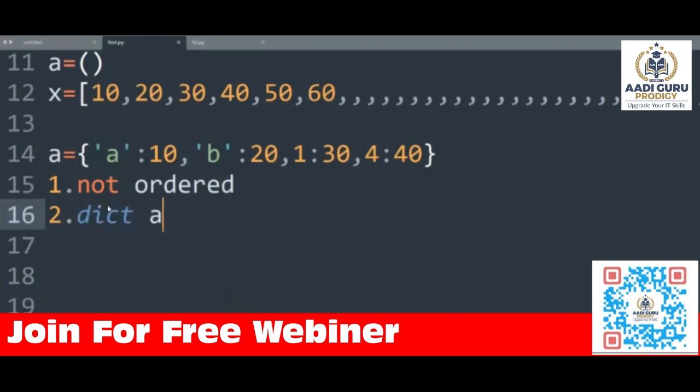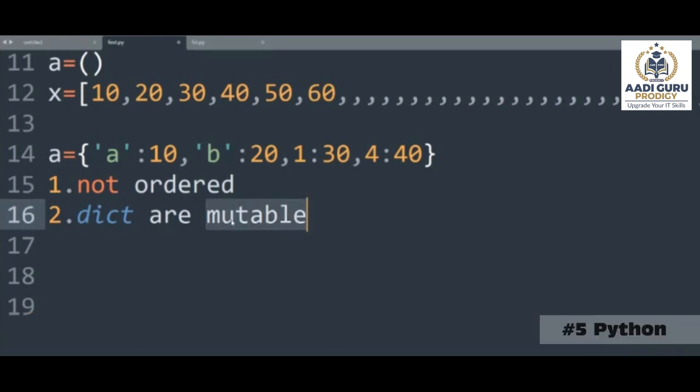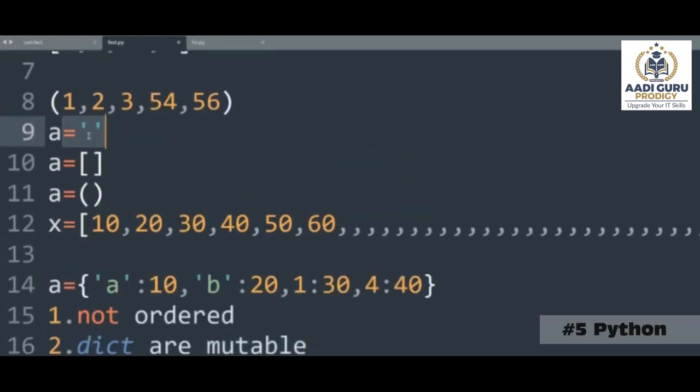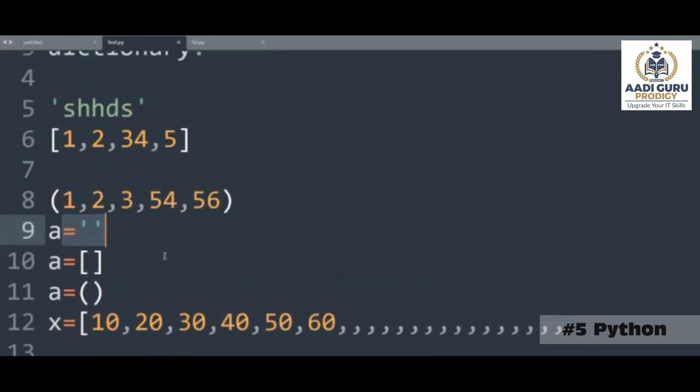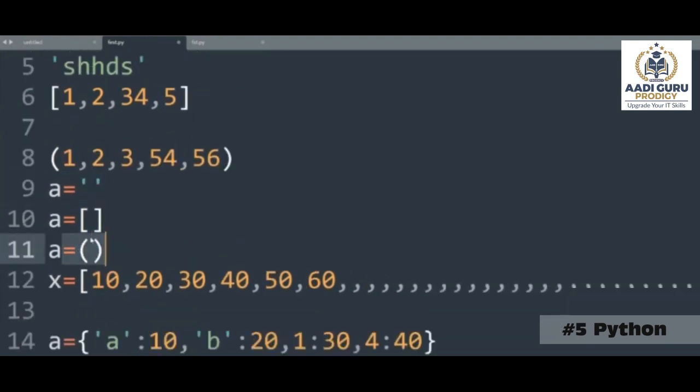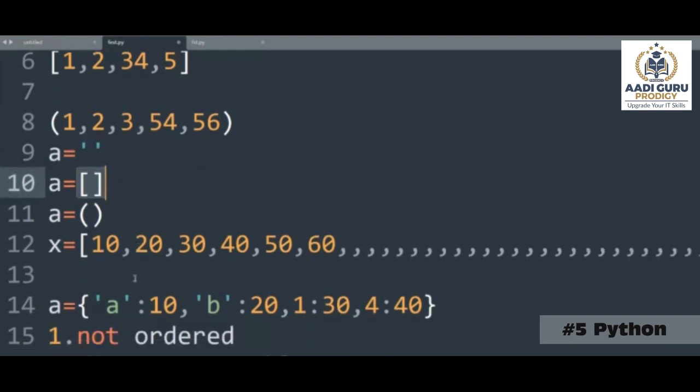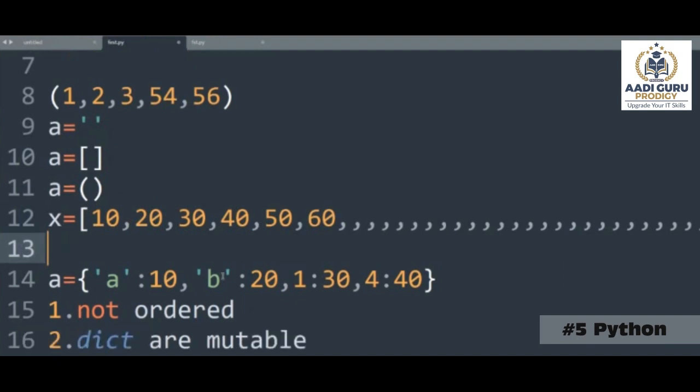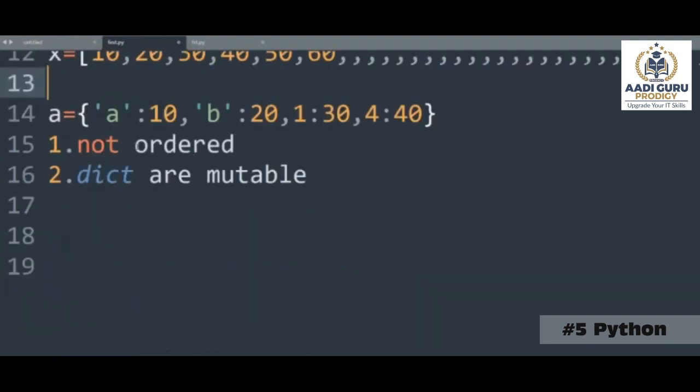Now the second point is dictionaries are mutable. Now you have an idea, right? What is mutable? What is immutable? Strings are immutable. Numbers are immutable. Tuples are immutable. But lists, we have discussed, are mutable. That means you can change something. You can add something. You can remove something. In the same way, dictionaries are also mutable. That means you can change, you can add, you can remove, you can do whatever you want.